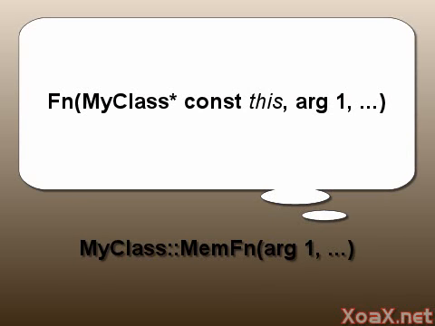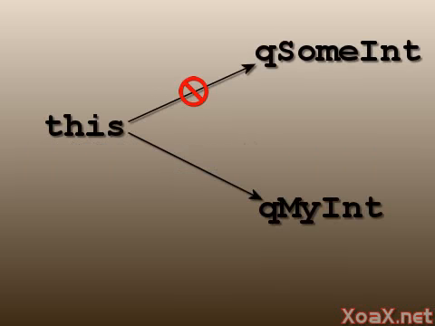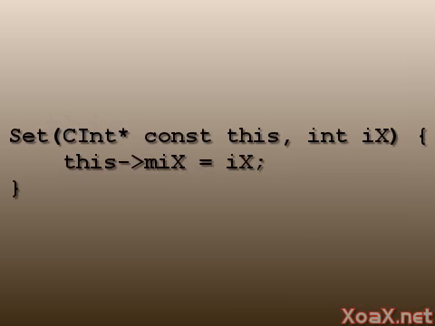In fact, we should think of member functions as plain functions with an additional pointer parameter of the class type that the function belongs to. For example, the signatures of our set and get functions with the additional this pointer would appear as shown here. Notice that the this pointer is a constant pointer. Having a constant pointer means that the pointer cannot be set to point to a different object. However, the object that it points to can be changed, as we did in the set function.